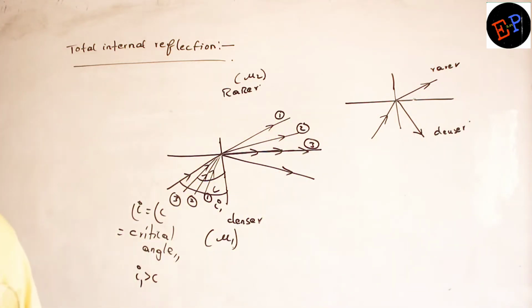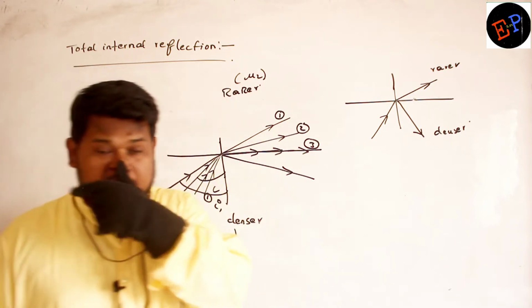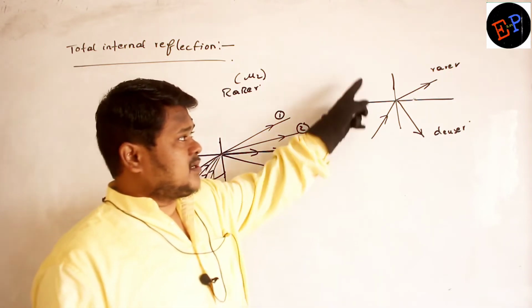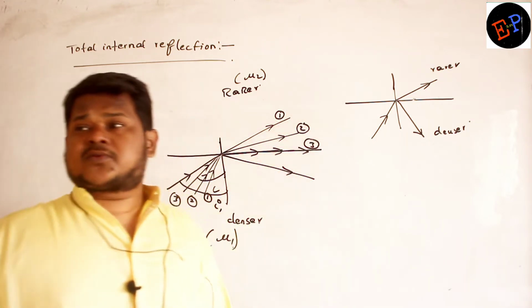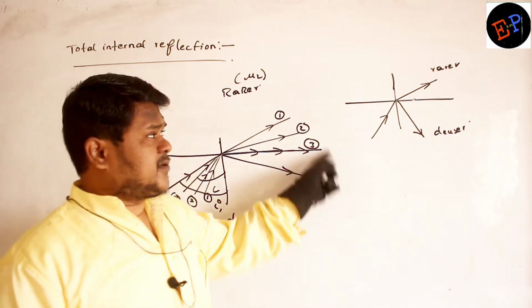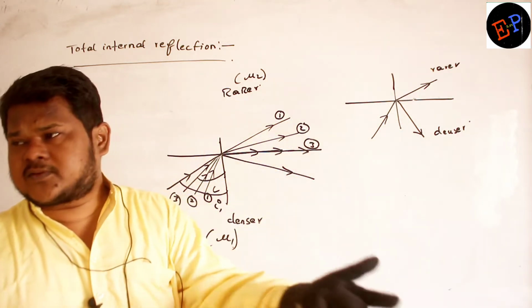Generally, refraction and reflection both will happen in normal conditions. When light is entering from denser to rarer or rarer to denser, reflection will take place, refraction also will take place. Refraction will follow Snell's law, reflection will follow angle of incidence is equal to angle of reflection.